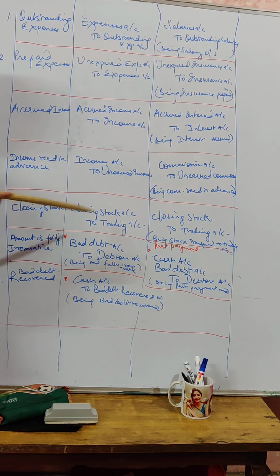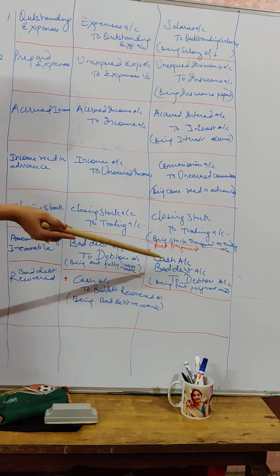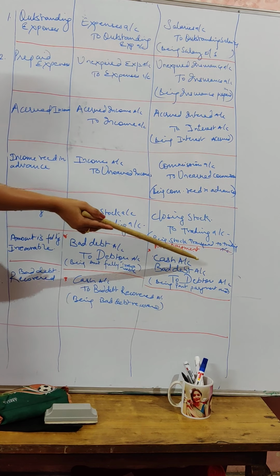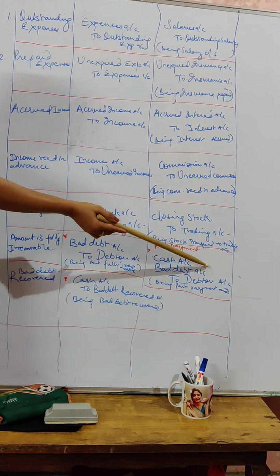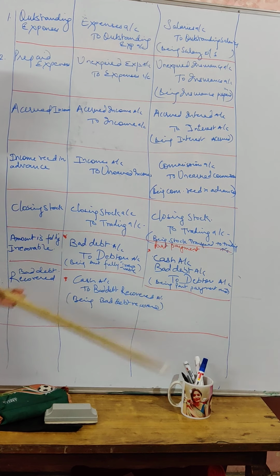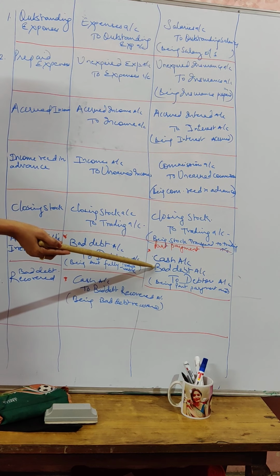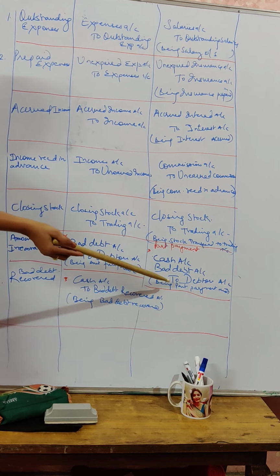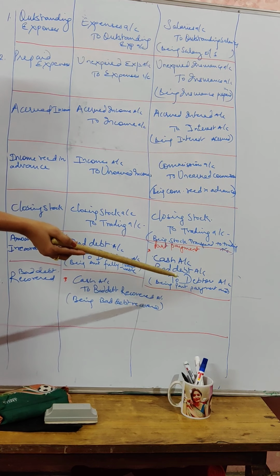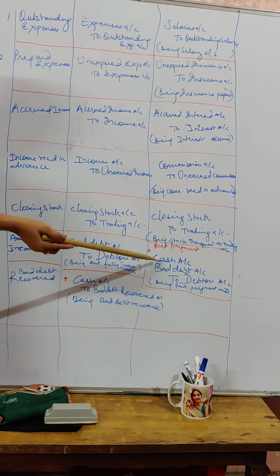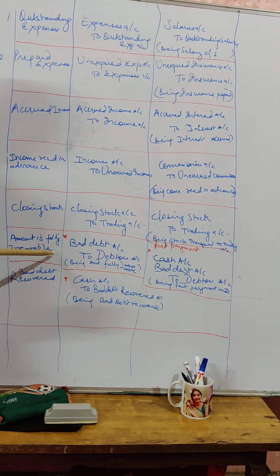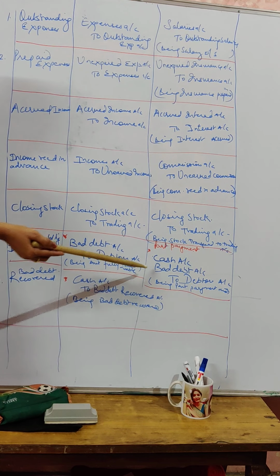Second case, if you are going to receive a part payment, that means out of 5,000 he paid only 3,000, and the remaining 2,000 is considered bad. In that case your journal entry will be cash account debited 3,000, bad debt account debited 2,000, to debtors account, or whatsoever the case may be. Cash is the amount that you received, so you debit it. Bad debt is an increase in loss, so we have debited. To debtors account, that is a decrease in asset. So these are the journal entries when the amount is fully irrecoverable and when it is partly recoverable.